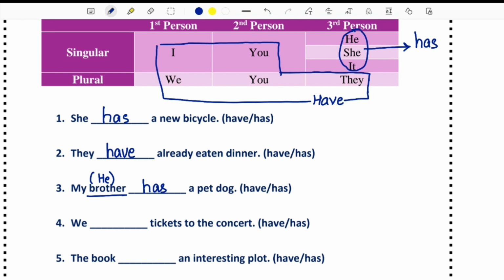We have tickets to the concert. We have tickets to the concert. The book has an interesting plot. Book is has. Book क्या हो जाएगा, it हो जाएगा.